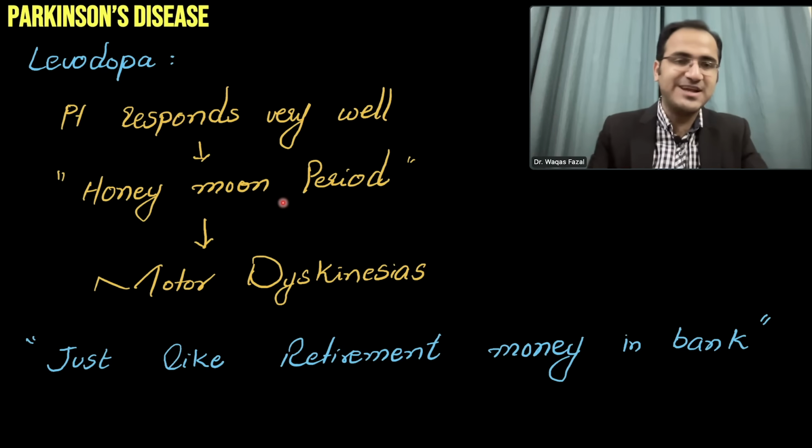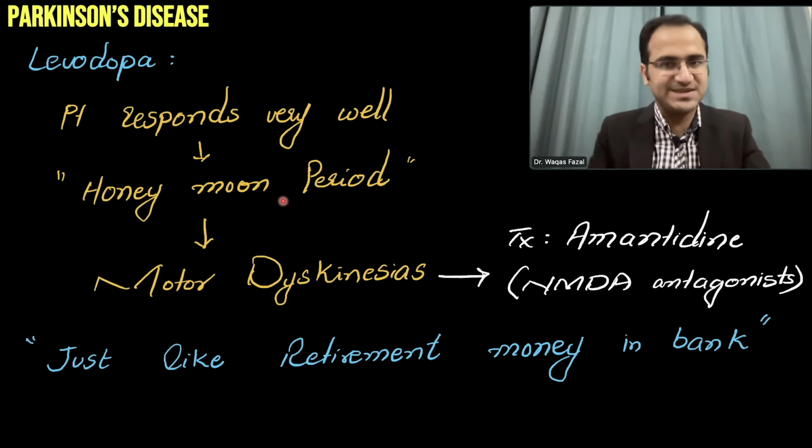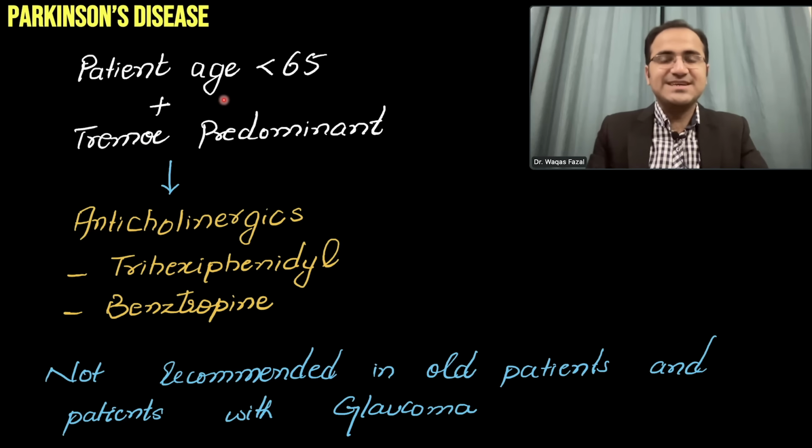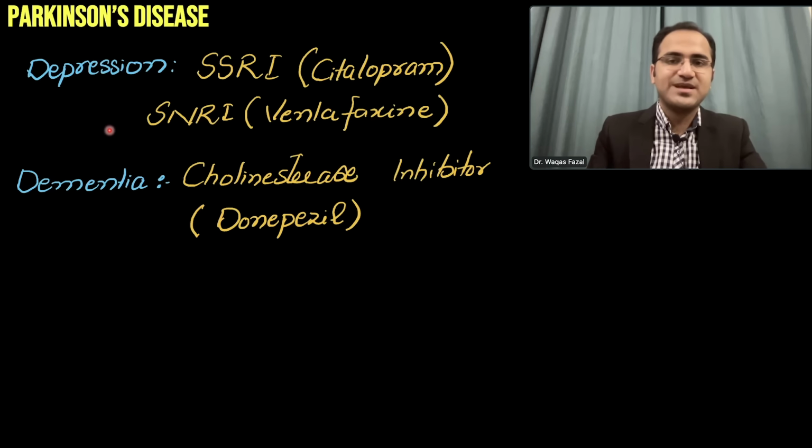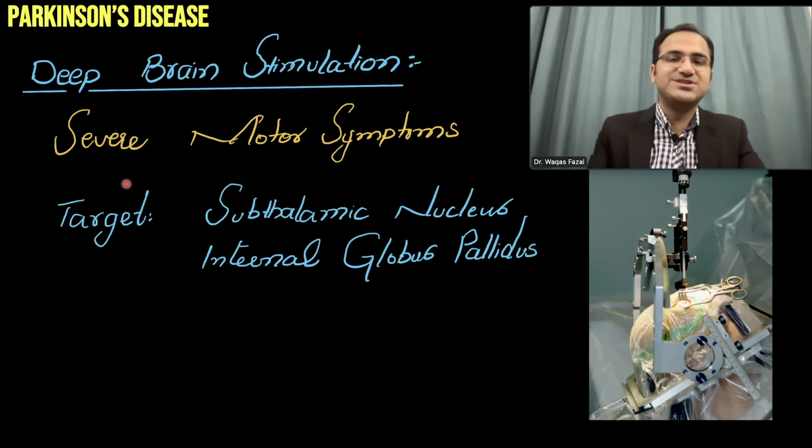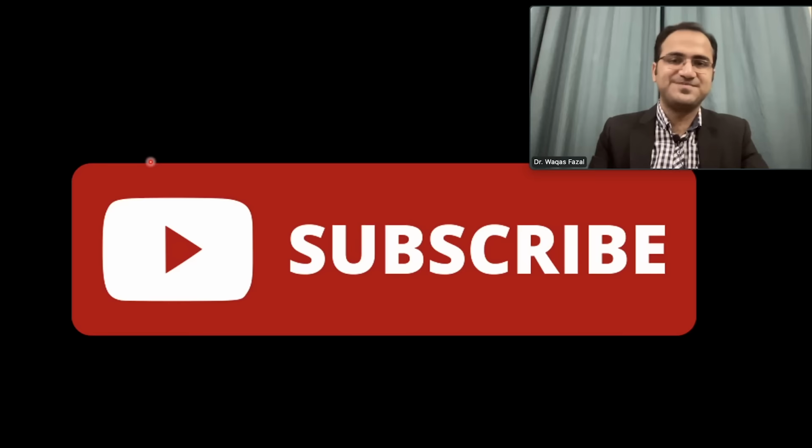Levodopa responds very well in the honeymoon period. After that, there are dyskinesias. If the patient's age is less and there is tremor predominance, anticholinergics are used. Then treatment of depression and dementia, and deep brain stimulation.